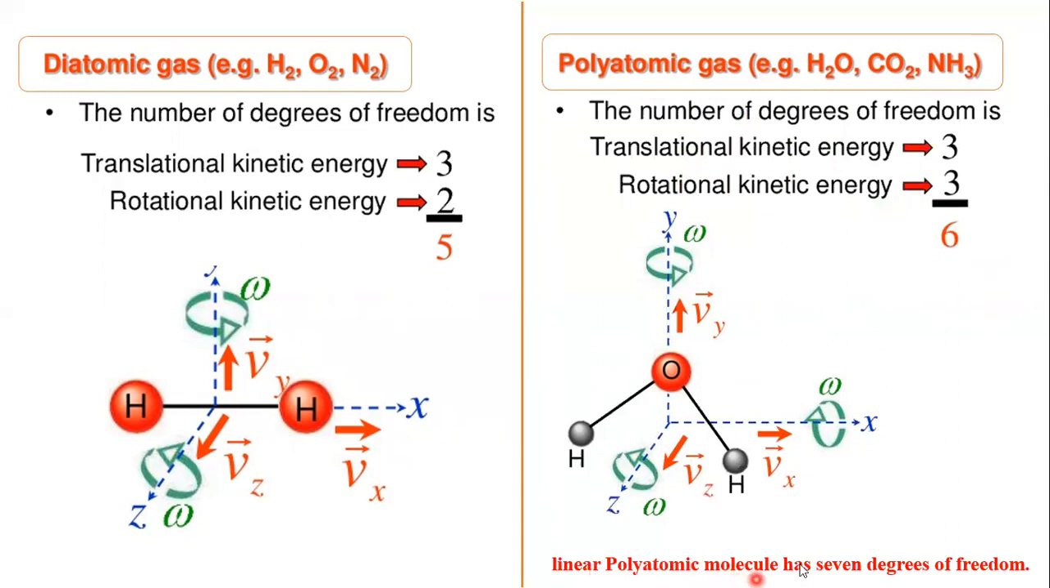For a linear polyatomic gas molecule: you can see here the structure HOH is not in a straight line. Linear means the structure of the polyatomic gas molecule is in a straight line. In that case, 7 degrees of freedom are there. Why 7? Because an additional 1 vibrational degree of freedom is there. So 3 translational, 3 rotational, and 1 vibrational, total 7 degrees of freedom.